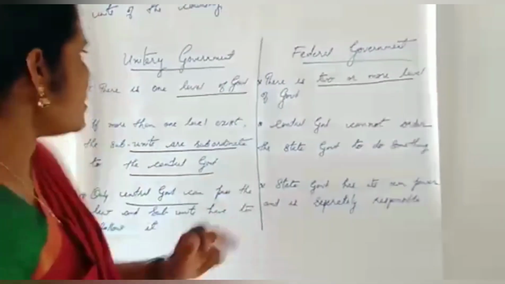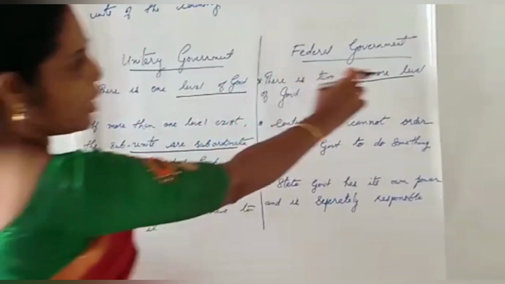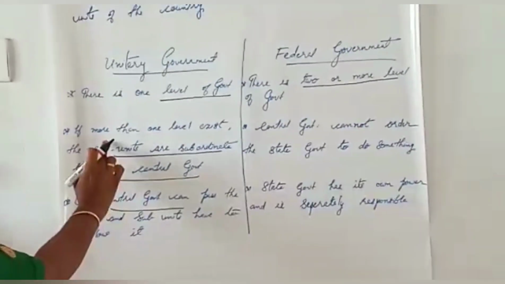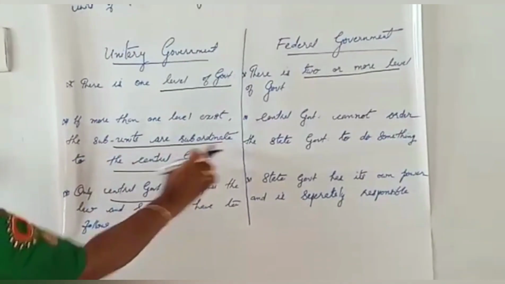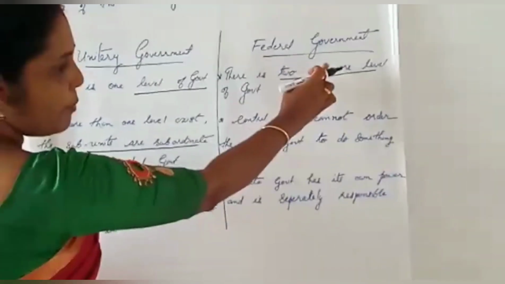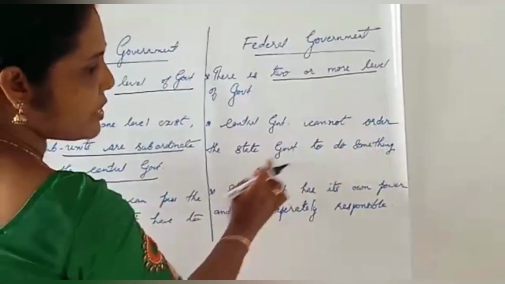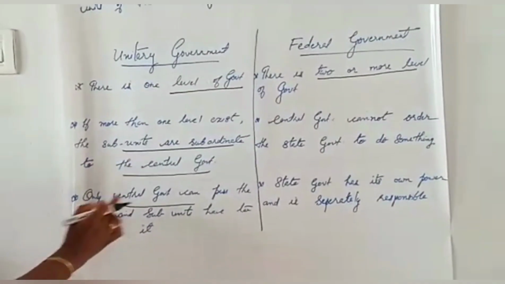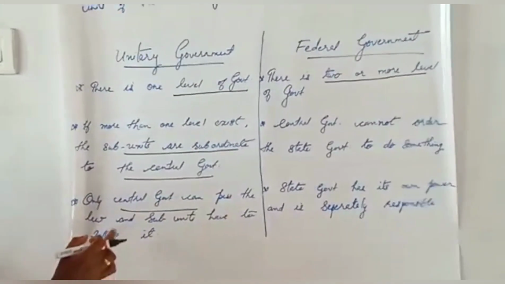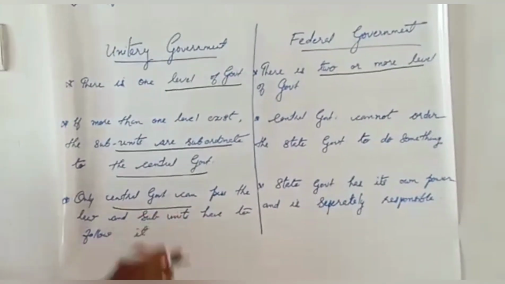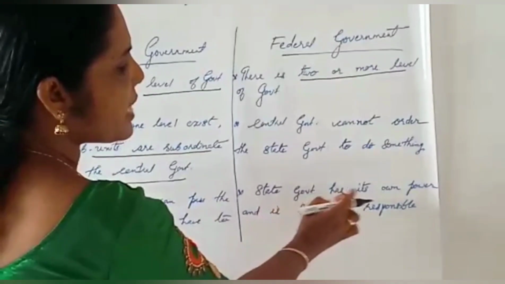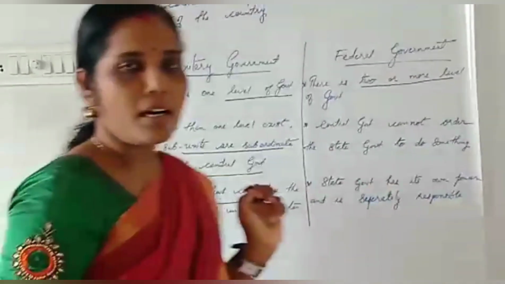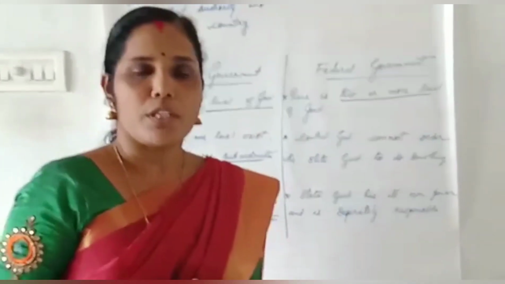These are the differences between these two governments, unitary form of government and federal form of government. Once more, I will repeat. In unitary government, there is one level of government. In federal government, there are two or more levels of government. Second point, in unitary form of government, if more than one level exists, the sub-units are subordinate to the central government. In federal form of government, central government cannot order the state government to do something. And the third point, in unitary government, only central government can pass the law and sub-units have to follow it. In federal government, state government has its own power and is separately responsible. Children, is it clear?